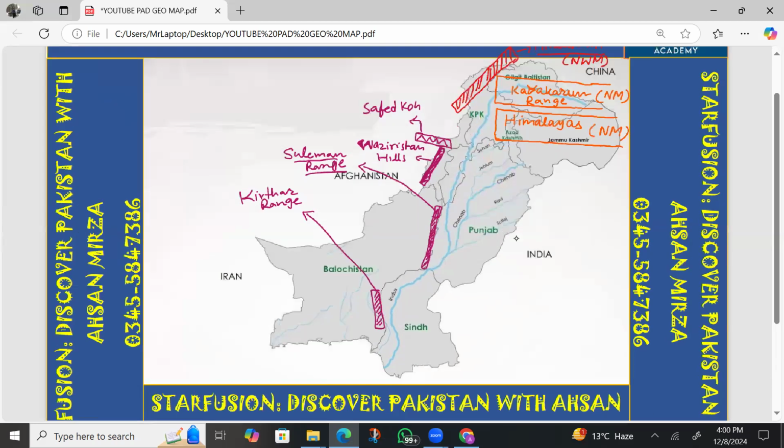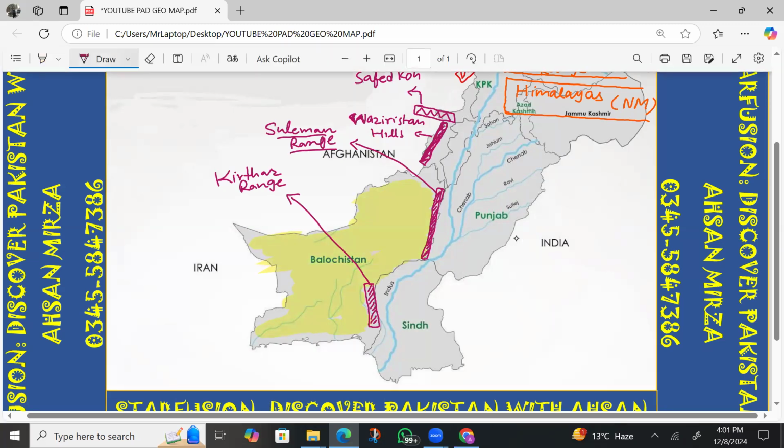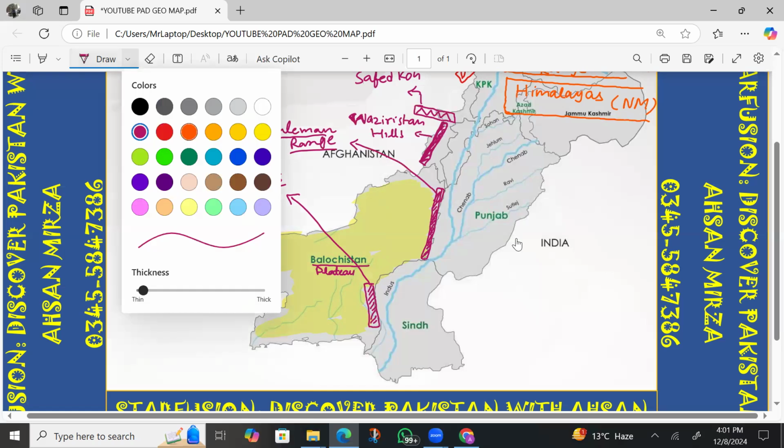And these landmarks are the plateaus in Pakistan. So plateaus are the word with the right of schedule. Balochistan is already written. I'm writing that Balochistan. It is Balochistan Plateau. So now we are moving towards the next important landmark.